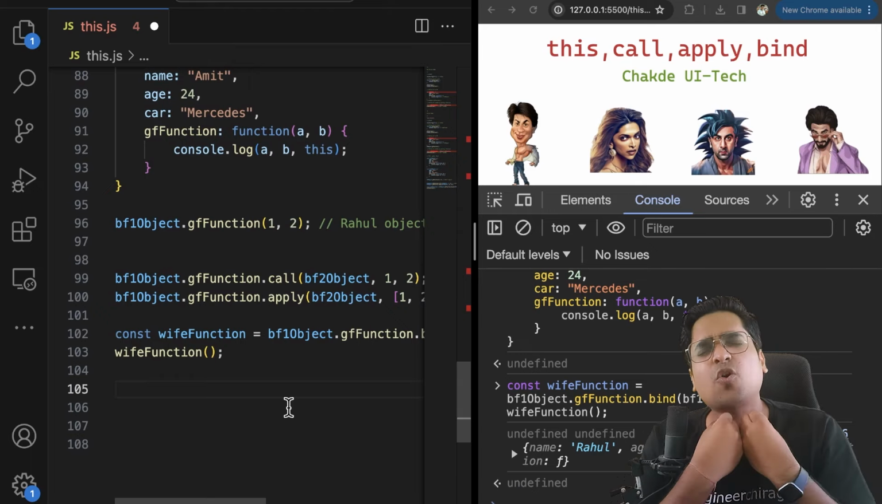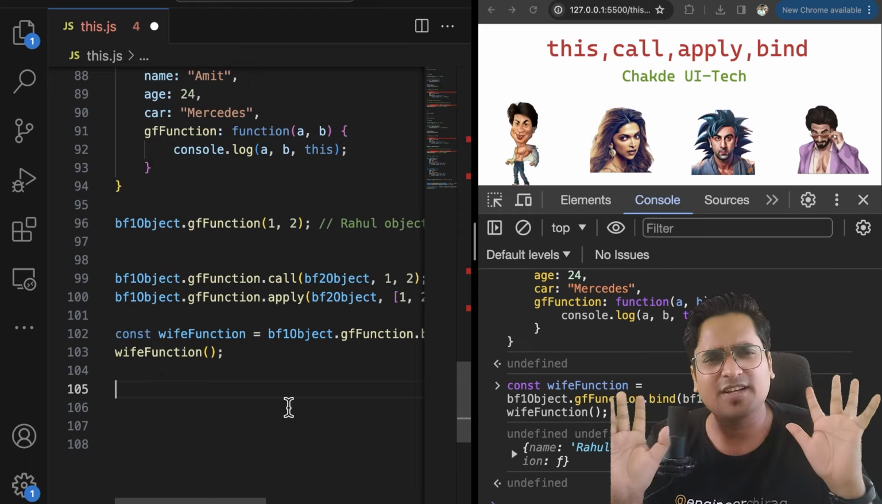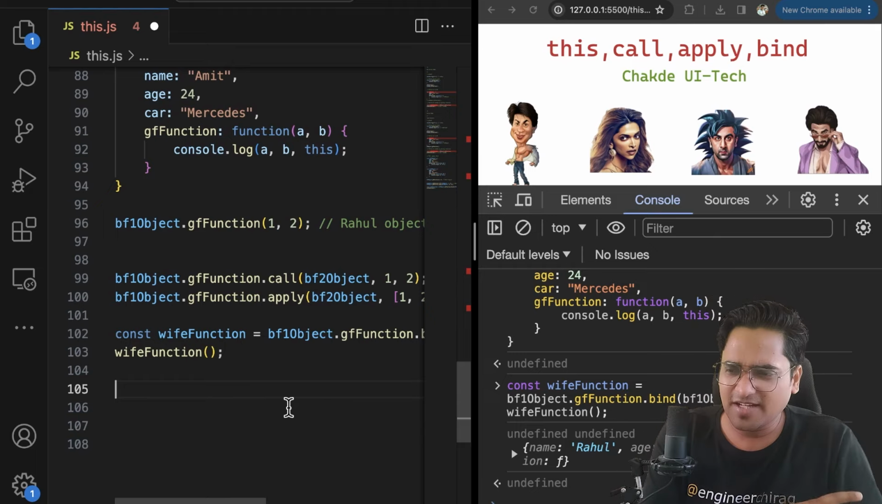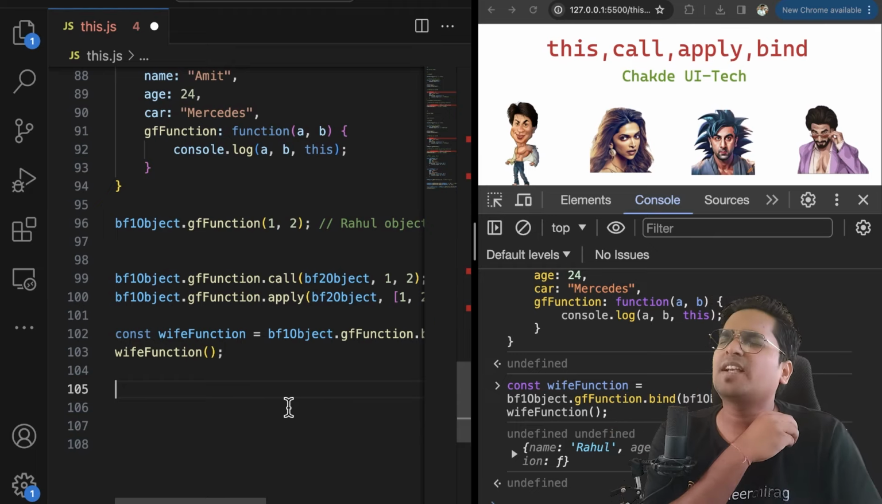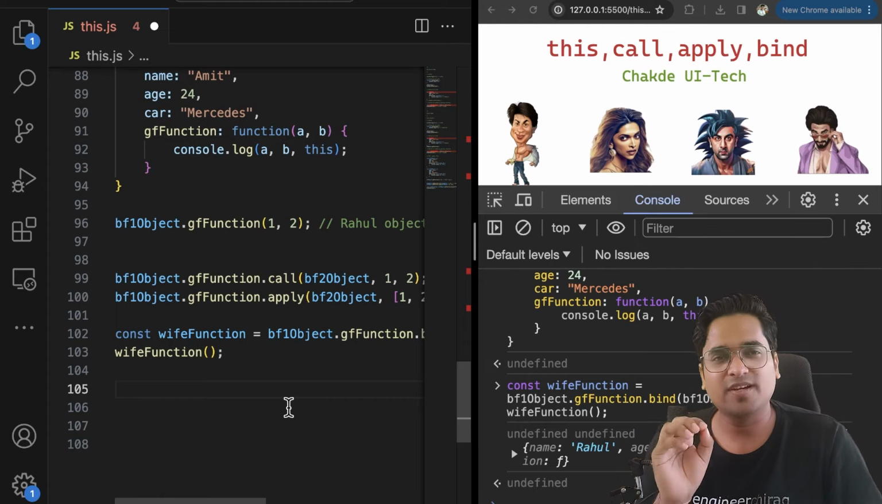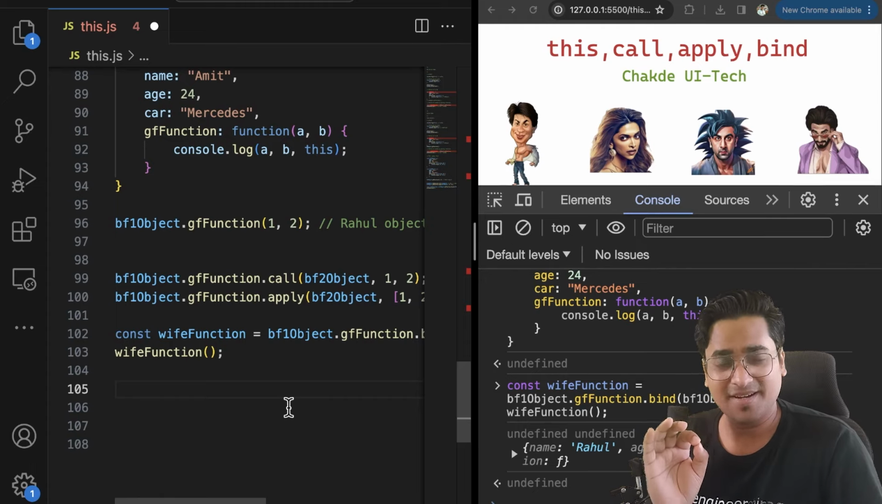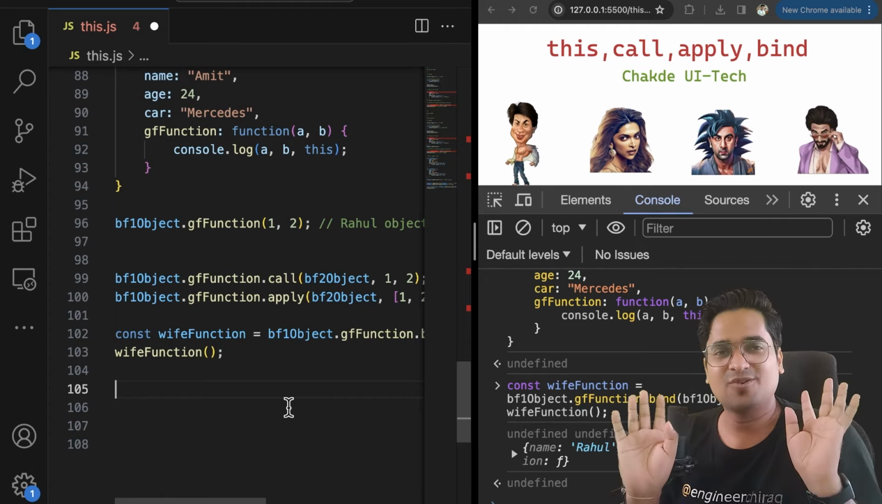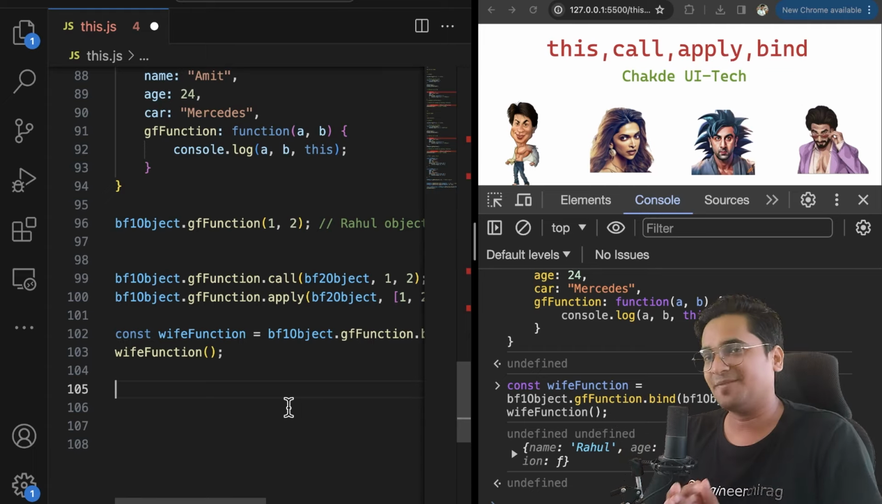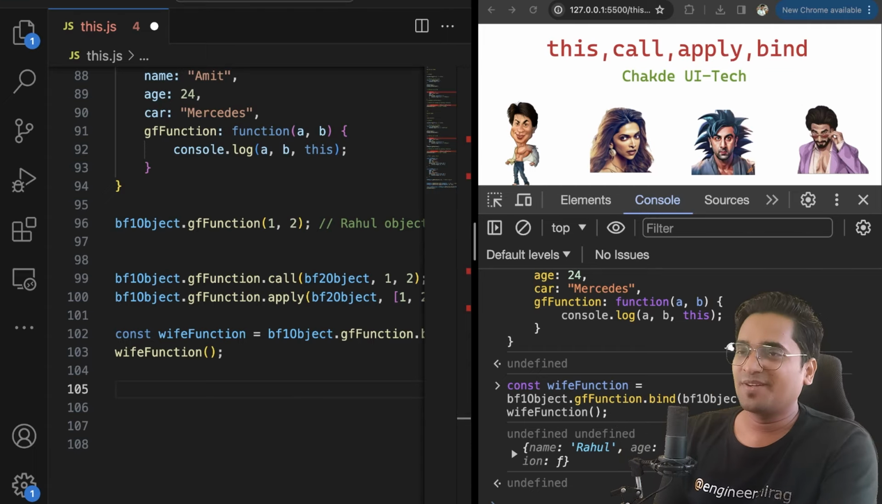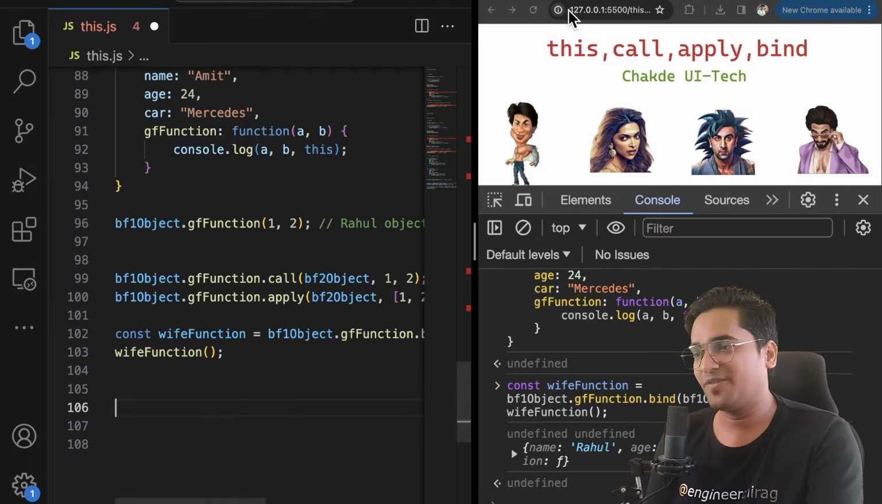Now this function is called anywhere. Whether you are present with an object or not present with an object, whatever the case is, you are always going to talk about your, you can say, husband in this particular case, because you got married. So bind helps you to get married. Awesome. I hope you understood and enjoyed what we talked about.